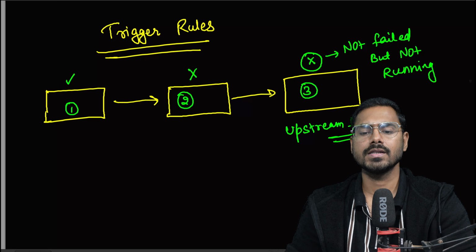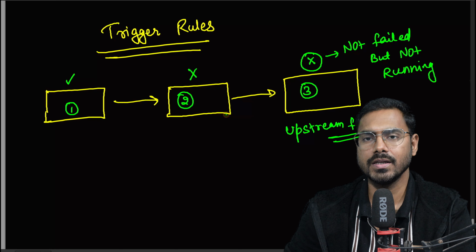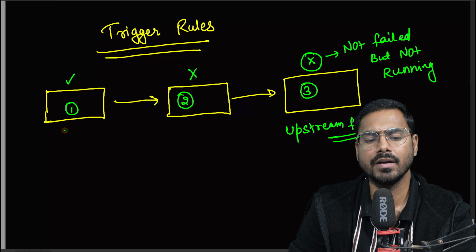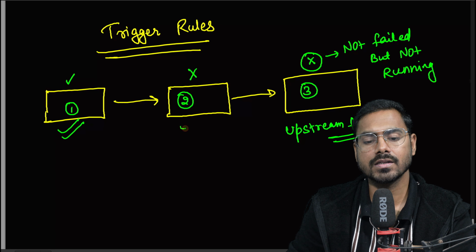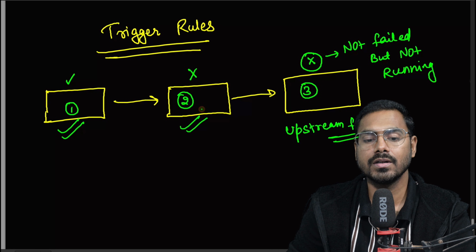Okay. Now why is this stopping, and is this correct behavior or not? So yes, this is correct behavior, because I was running the pipeline. The first task got completed, the second task got failed. Then what is the purpose of running the third task when the second task failed, right? But there can be a scenario where you are running multiple tasks.